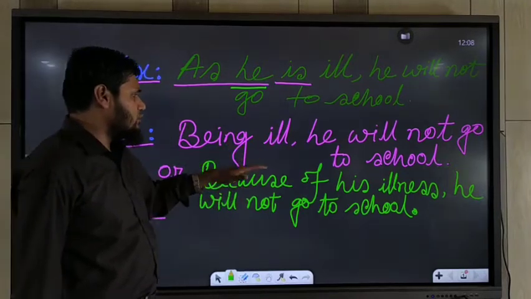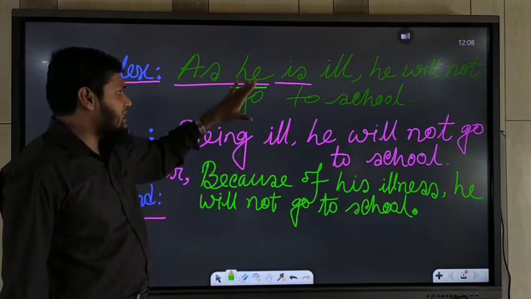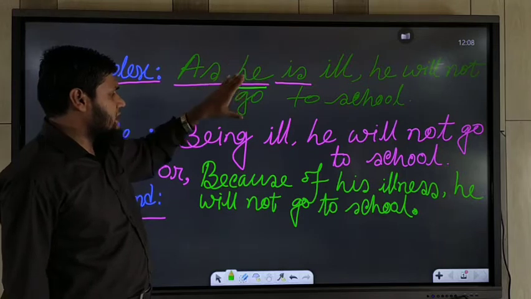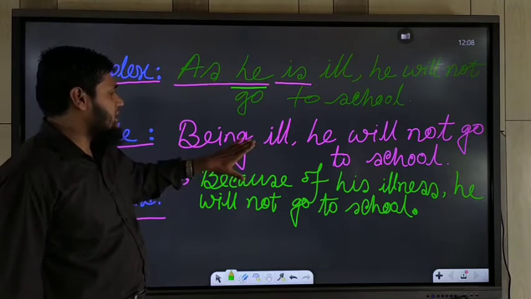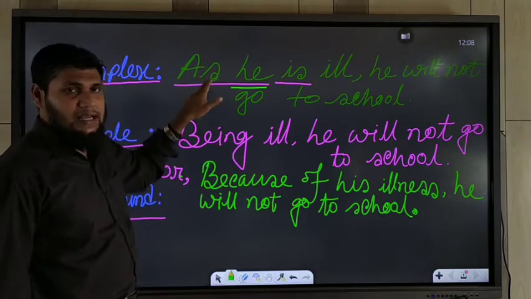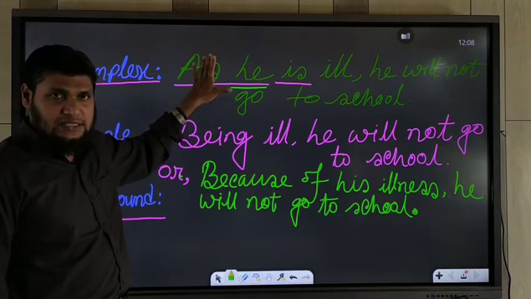Using any of these rules, you may change a complex sentence into a simple sentence if there is since, as, when, because in the complex sentence.